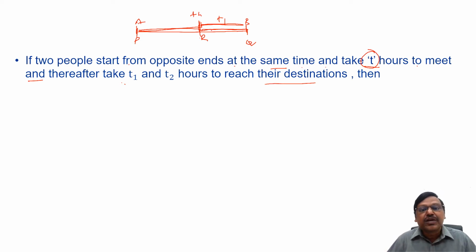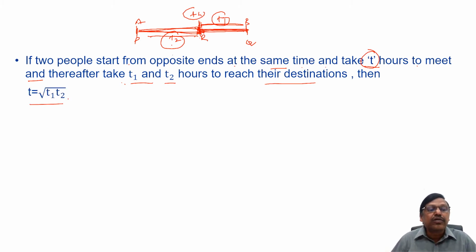destination. Suppose B has taken t hours and came up to here. From R to P, let us say B takes another t2 hours to reach the destination. That's what I'm saying. T1 and T2 are the time taken to reach the destinations from the meeting point. Then the relation between this T and T1 and T2 is T equals square root of T1 times T2. Right? Now, the extension of this point is, suppose the speed of A is S1, the speed of